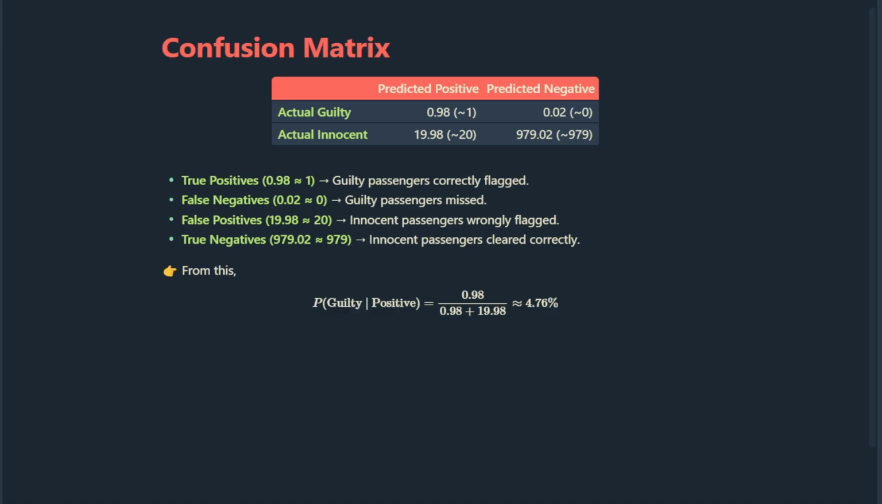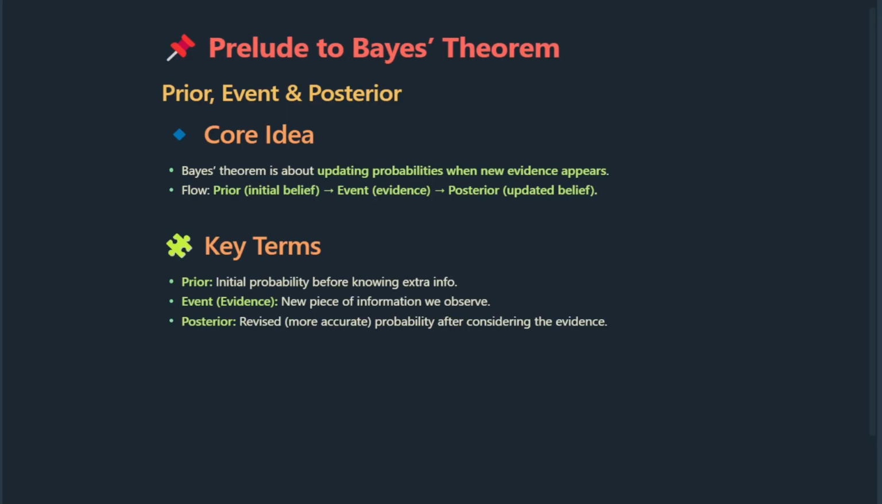The key takeaway is, even if the scanner is 98% accurate, when the actual event is rare, most of the positives can still be false alarms. This confusion matrix makes it crystal clear where the mistakes are happening and why Bayes' theorem is important for interpreting results correctly. Before we jump into Bayes' theorem itself, let's quickly understand the basic idea behind it.